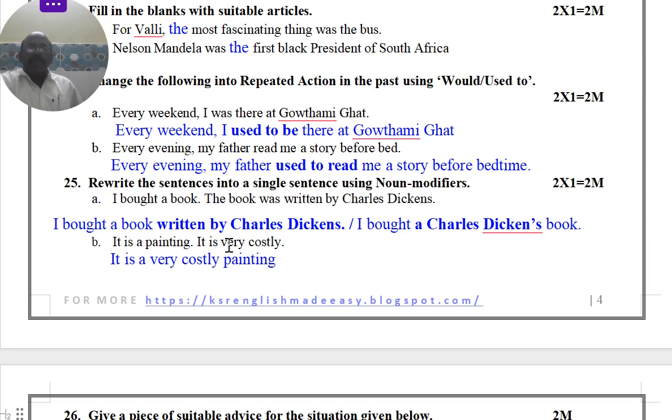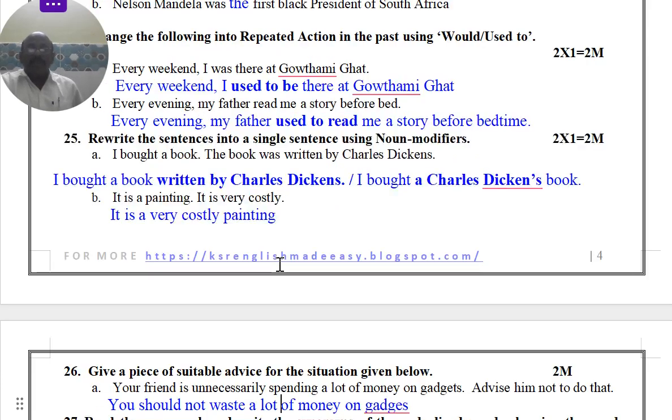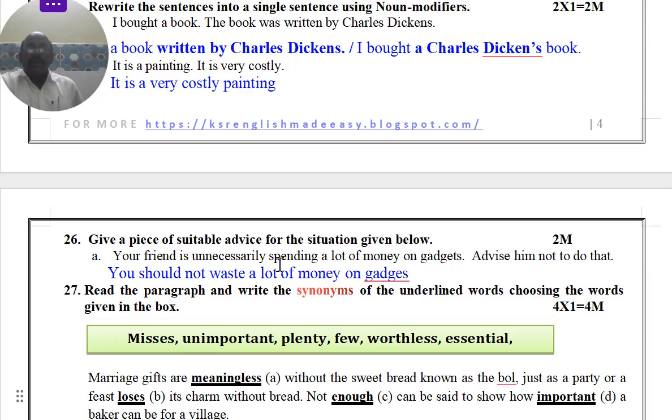It's a painting. It's very costly. It is a very costly painting. A very costly painting. Noun modifier. It is getting so like that. A separate chapter is there on that.